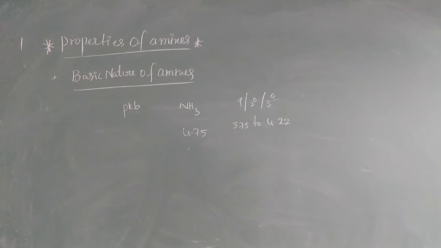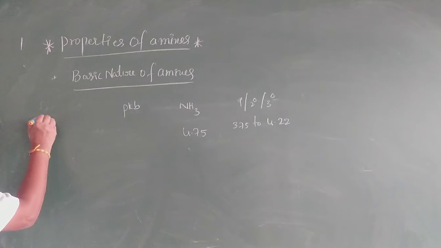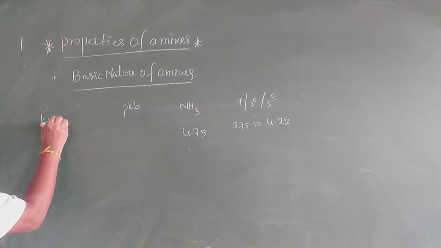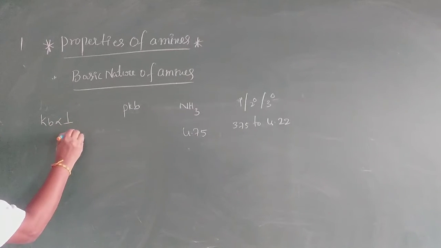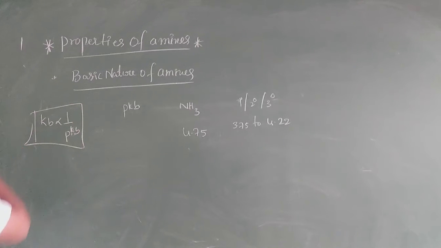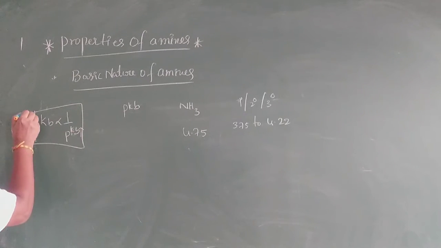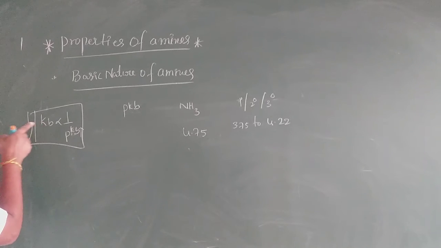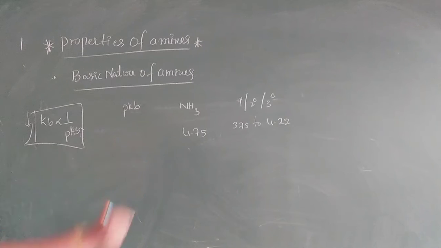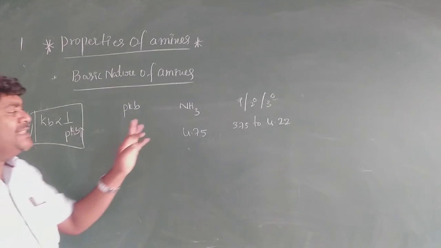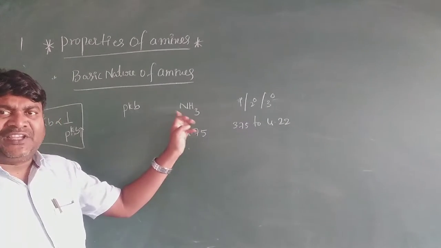We have discussed that Kb is inversely proportional to pKb. This is the formula. What is the meaning, my dear students? When the pKb value increases, the Kb value decreases. When the Kb value decreases, the basic strength decreases. So according to this, which one has the higher pKb here? It is NH3.